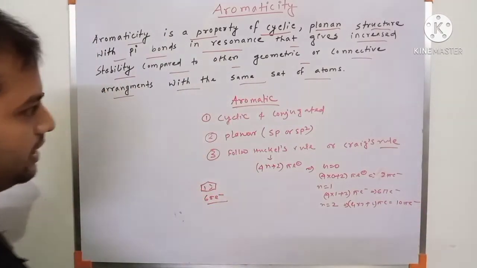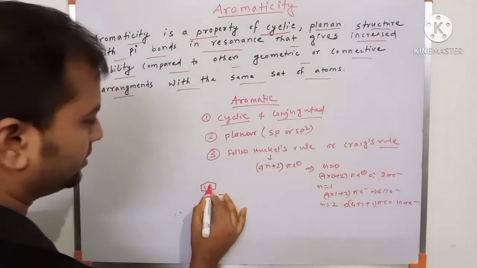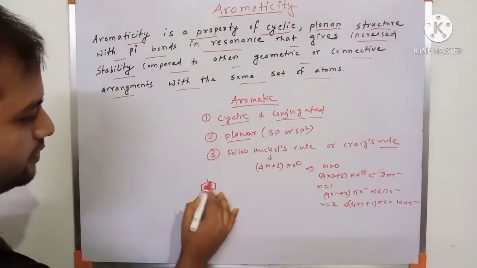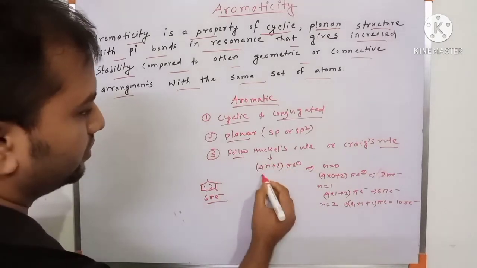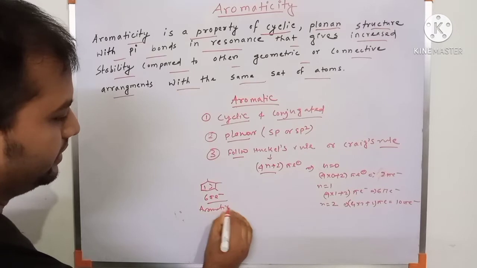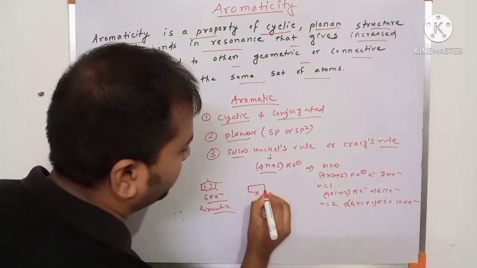So benzene has 6 pi electrons. First check: this is cyclic, and this is a conjugated system. It is also planar, because all carbons are sp2, and it follows Huckel's 4n plus 2 rule. So this is an aromatic compound. Next, suppose a pyrrole ring.